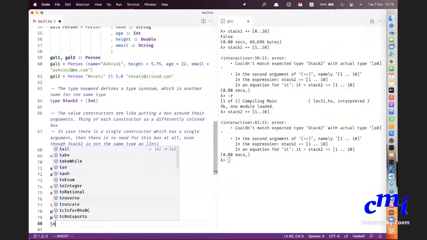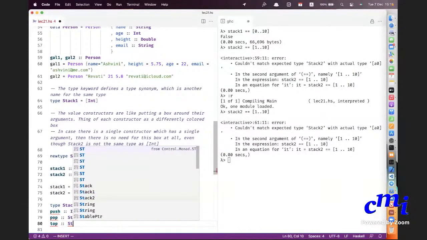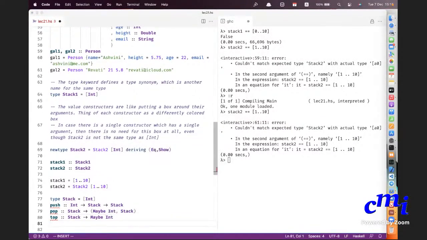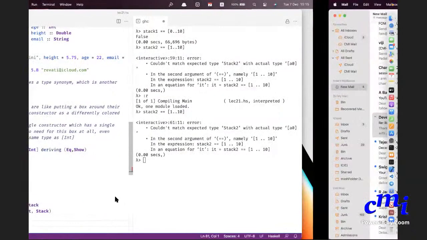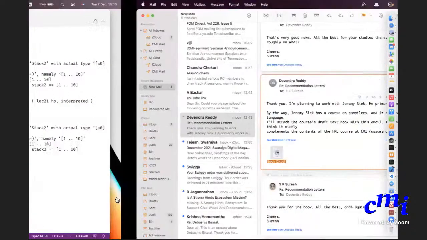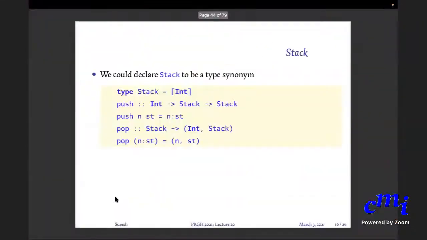You can ask for the top value. And what else? That's all. Yes. So sorry about going to the other program.